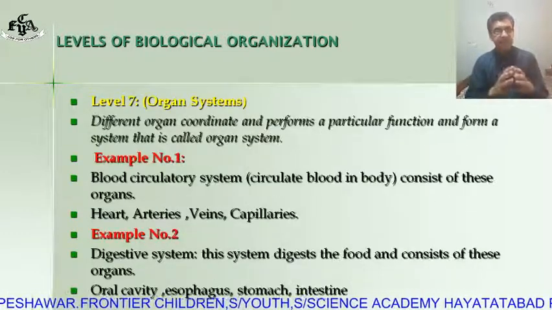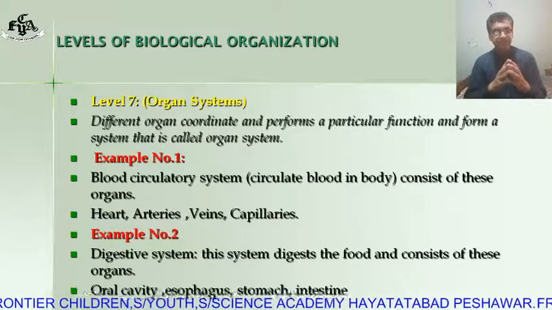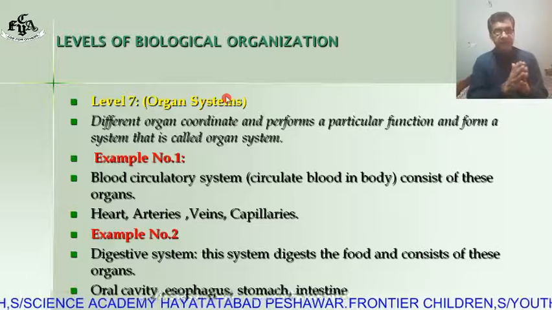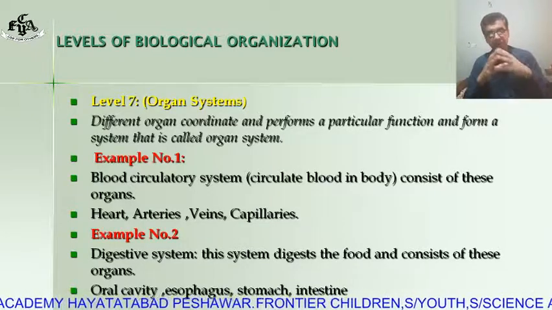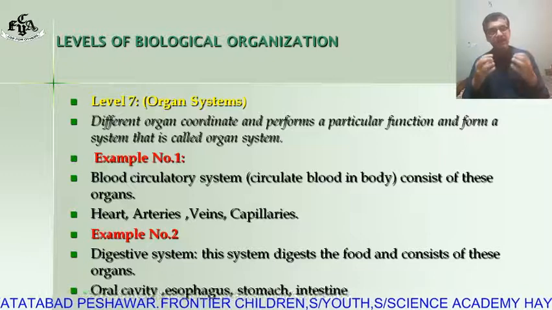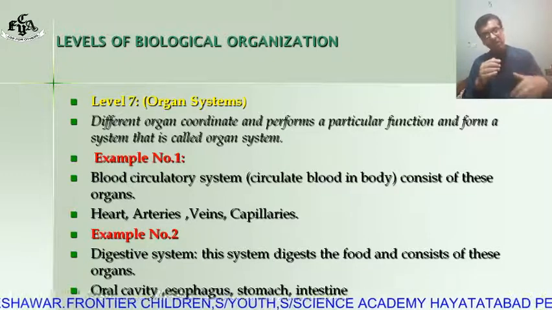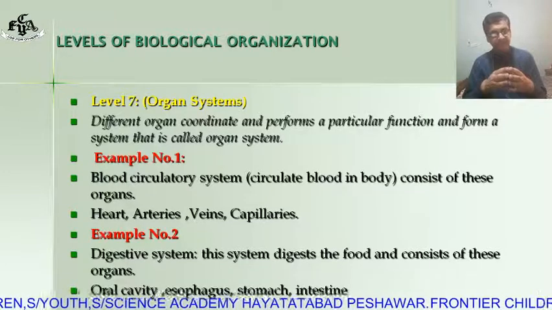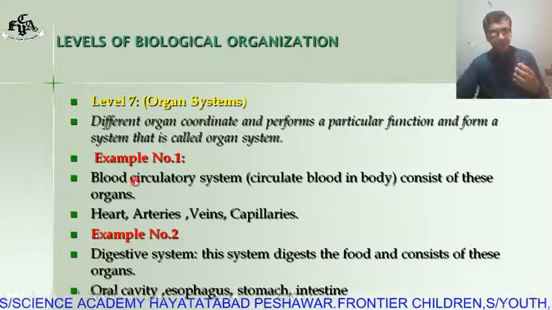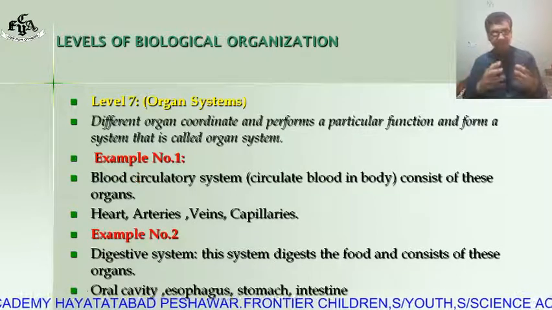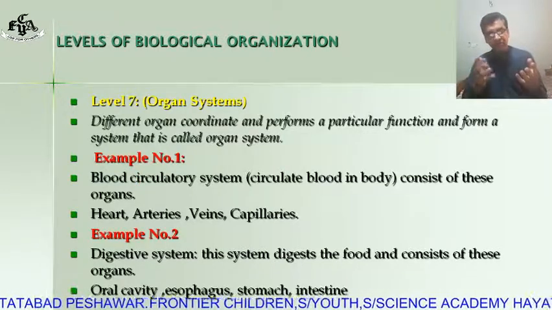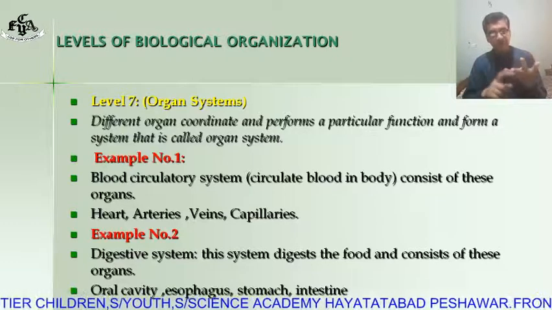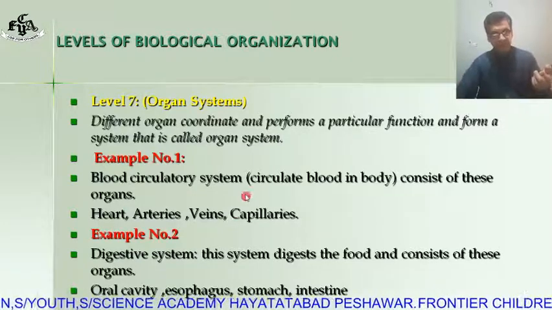The next level, that is organ system. In an organ system, different organs coordinate and perform a particular function, and they form a system. There are a lot of systems, and two examples are given here. Example number 1, the blood circulatory system in animals. It consists of organs like the heart, arteries, veins, and capillaries. These organs combine and form the circulatory system.